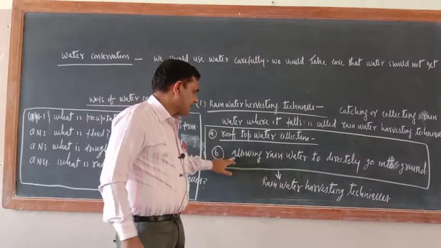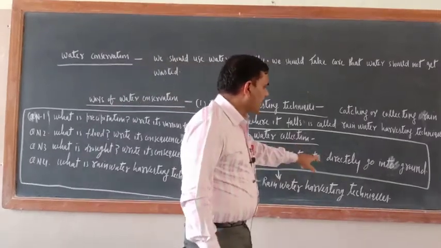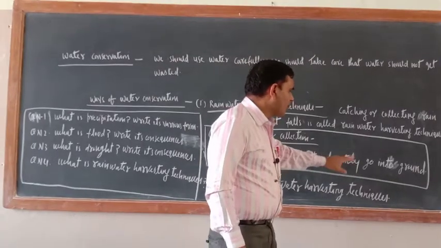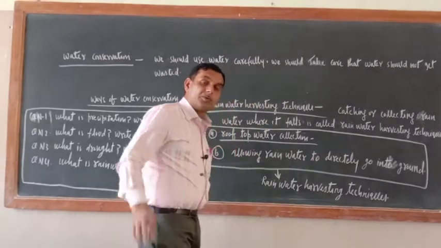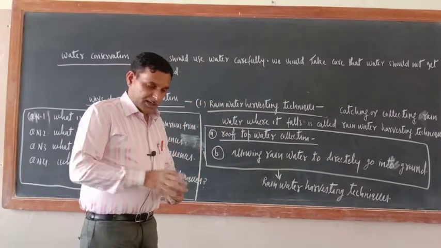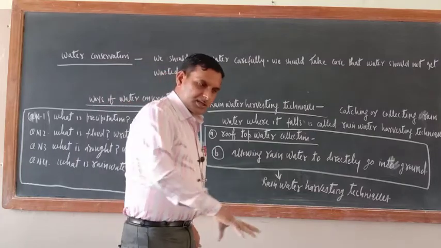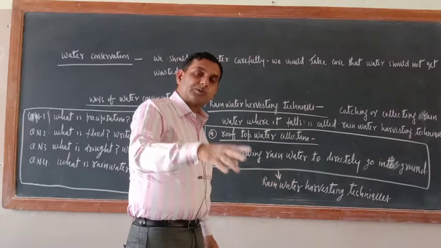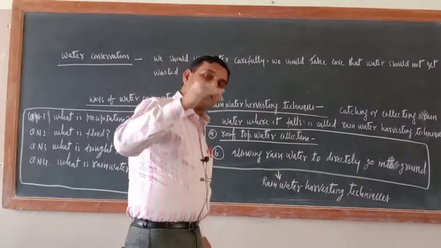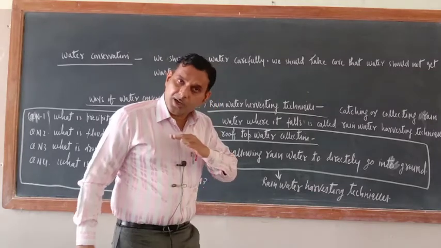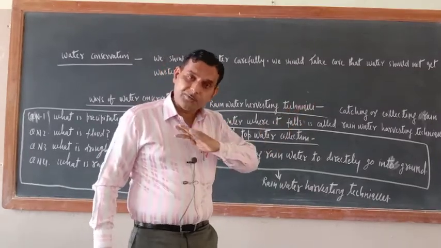Second one is allowing rainwater to go directly into the ground. Try to understand here, rainwater is there or not? So just see, it should be collected so that it directly penetrates deep into the soil. Okay, it should not be washed away.